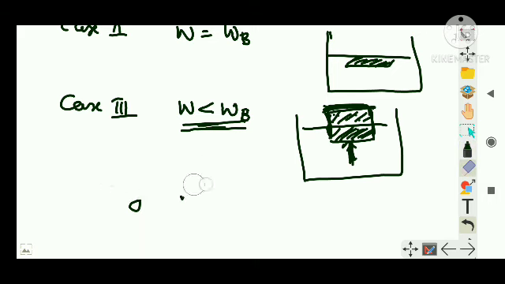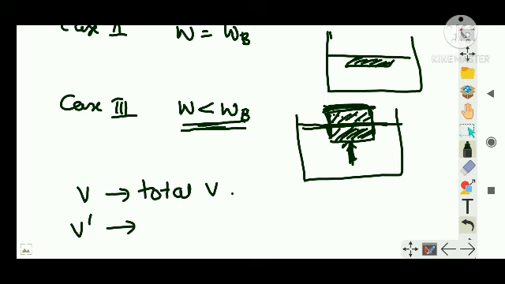Suppose you don't understand, I am writing the equation again. Now see what happened: a part of the object is above the liquid surface. Now I can say that the weight of the body is balanced by the weight of the fluid displaced, or the weight of the fluid displaced is equal to the weight of the body. So let's say V is the total volume of the object, and V dash is the submerged volume. This much volume is the submerged volume.